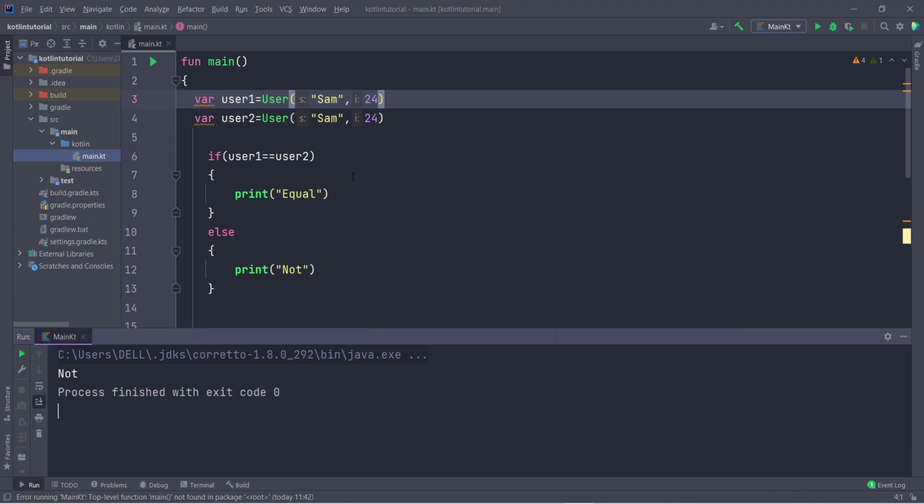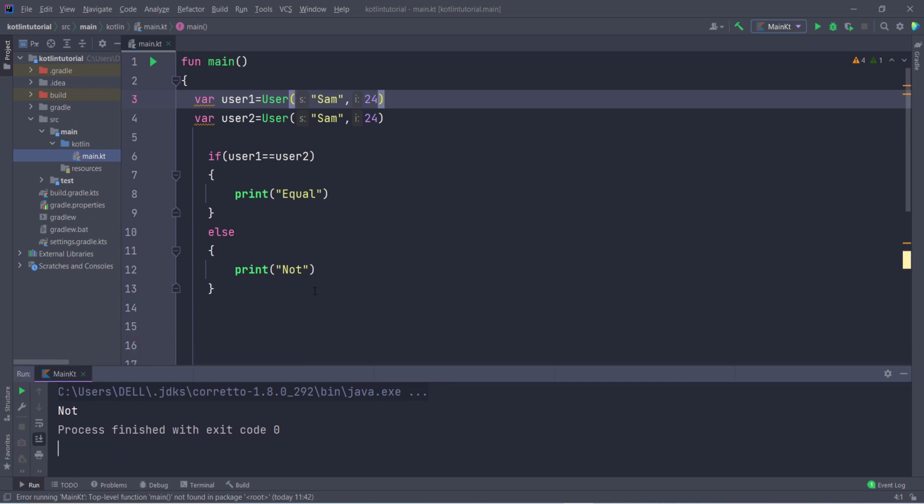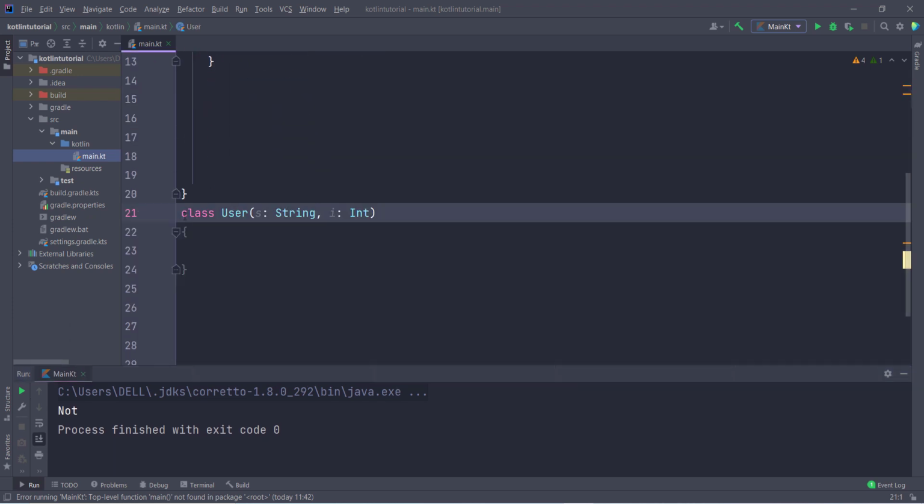Now if I run this, I get the output not, but the values are the same. So why is it happening? Because this deals with the object, and these are two different objects. It does not matter whether the value is the same or not, the objects are different. So that's why it is showing the different output here, not. Now if I want to deal with the variables, or we can say the values of the objects, then how can we do it? We can use the keyword data.